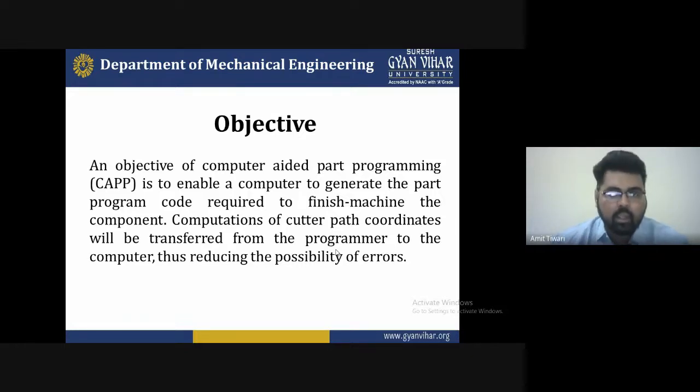We will also discuss how the coordinates of the path are used for writing the program in G code and M code, and how the possibility of error can be reduced. So all these queries will be discussed in today's lecture.